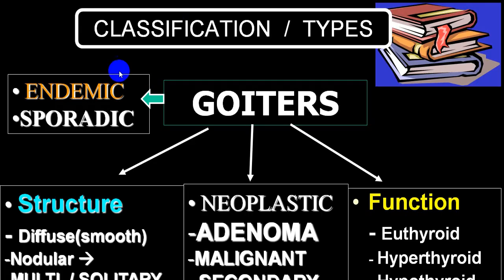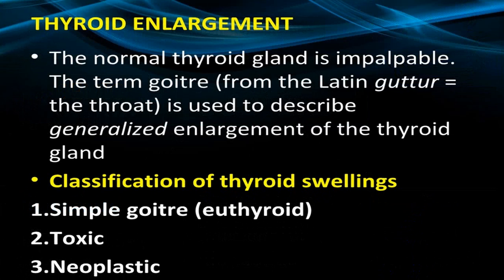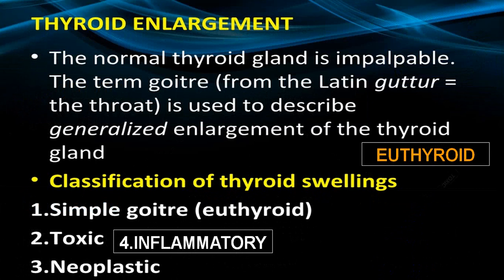So goiter you can divide into endemic or sporadic. Structure wise, smooth, nodular, and nodular can be solitary nodule or multinodular. Neoplastic wise, adenoma, malignant, and secondary metastasis. Function wise, euthyroid, hyperthyroid, or hypothyroid. Or we call toxic, non-toxic, and hypothyroid. So this slide we have already shown you before. So it is a repetition again.